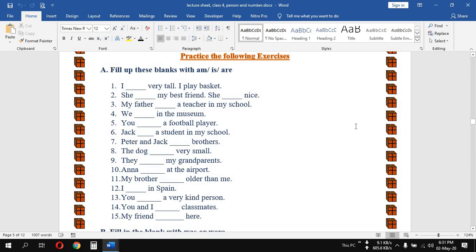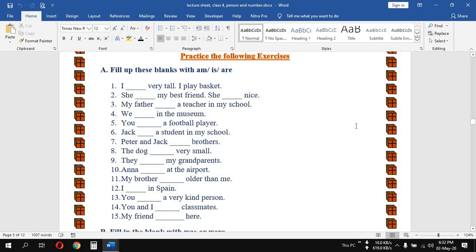Number A, fill up these blanks with am, is or are. I dash very tall. I play basket. You already know that I takes am. So I am very tall. I play basket. She dash my best friend.